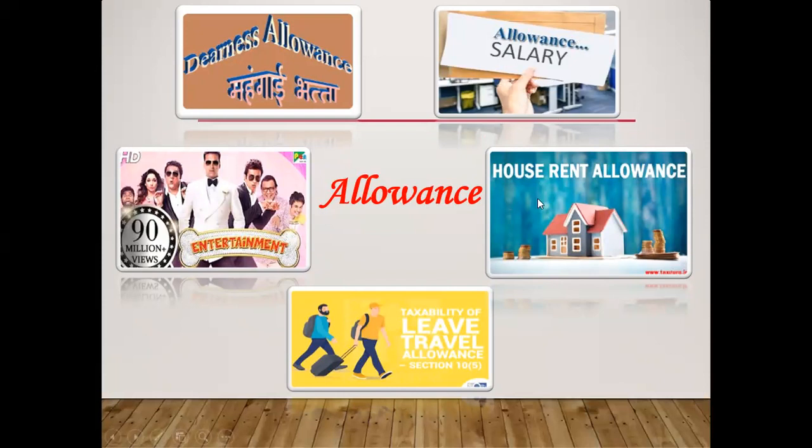Sometimes we give house rent allowances. The boss gives a rented house to the employee and pays the charges for that. Sometimes the boss gives a leave travel allowance under section 10 subsection 5. It means you can at least go for a holiday and whatever the expenses will be, the boss will pay, meaning traveling expenses. Once in a month or once in a week, the boss also gives entertainment allowances where you can see a movie or go to an amusement park.